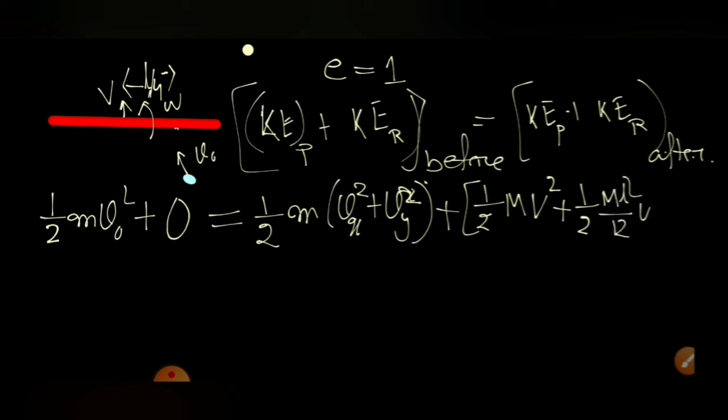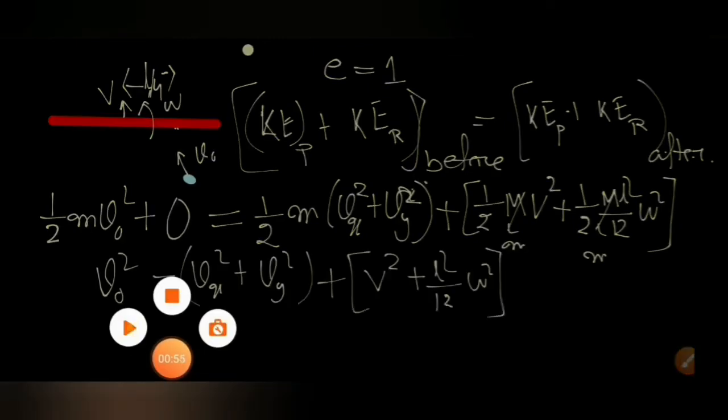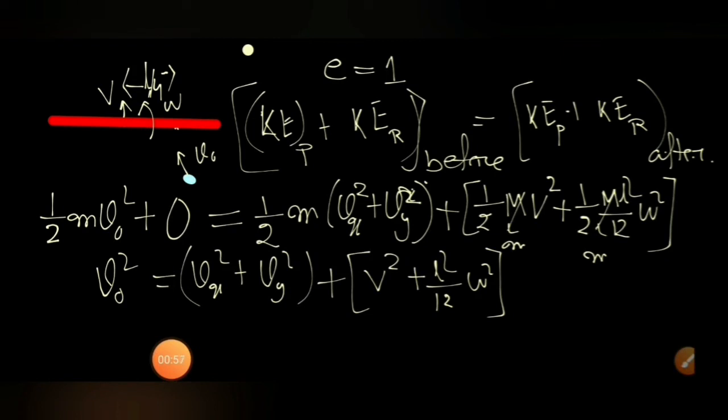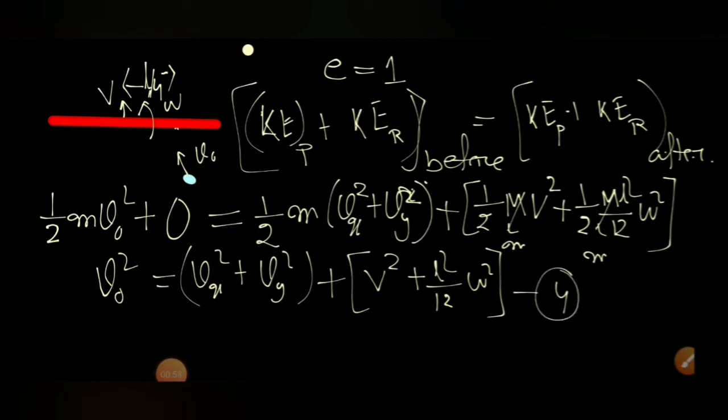In the question it is given that the small m and the rod mass are the same. So this equation can be simplified, and we can get a relation, one equation we got. Let's give this the name equation number 4. So this we can write like this, and equation number 4 we have it.